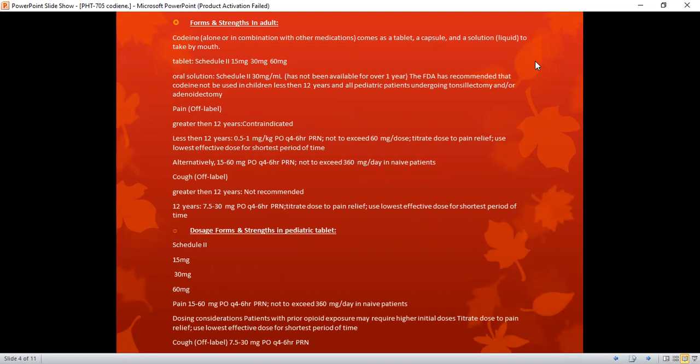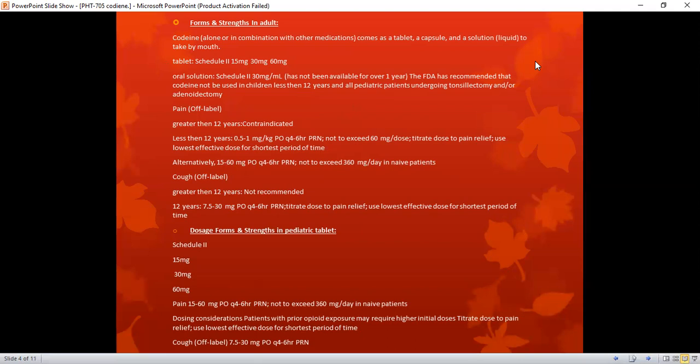Codeine alone or in combination with other medications comes as a tablet, a capsule, and a solution that can be taken by mouth. Tablets come in 15 mg, 30 mg, and 60 mg. Oral solution is available as 30 mg per ml, but has not been available for over 1 year. The FDA has recommended that codeine not be used in children less than 12 years and all pediatric patients undergoing tonsillectomy and adenoidectomy.